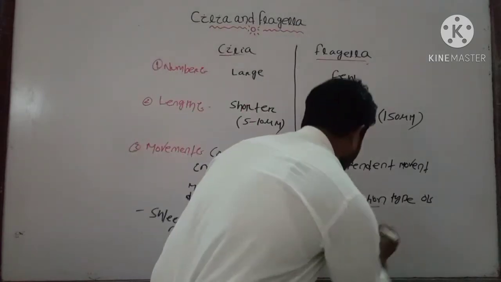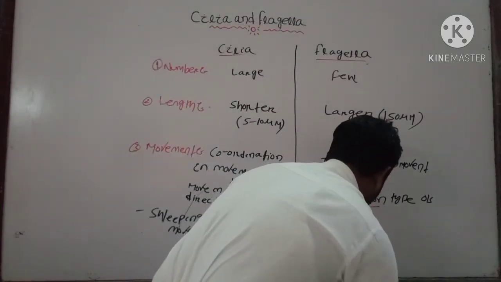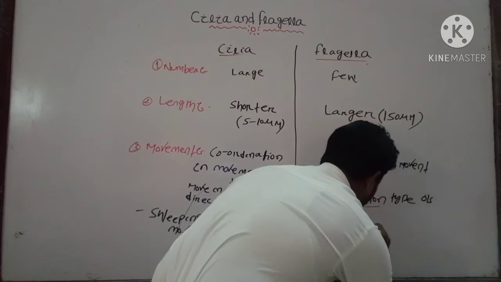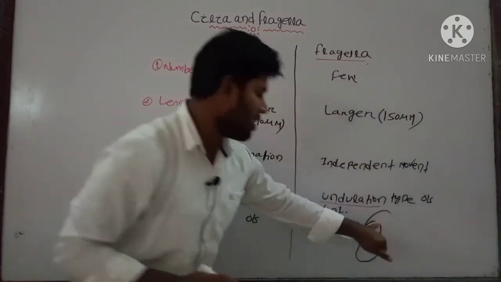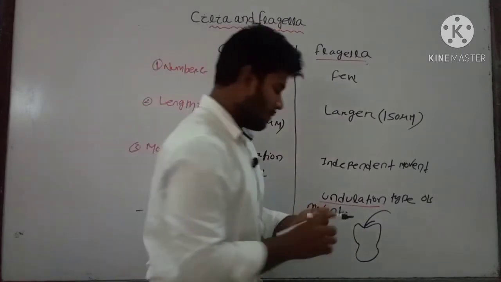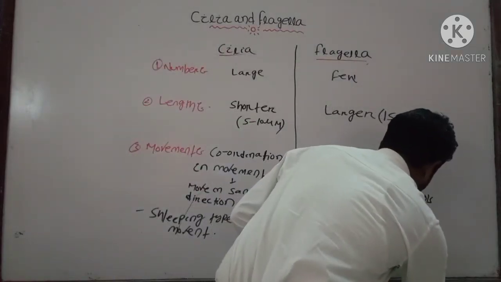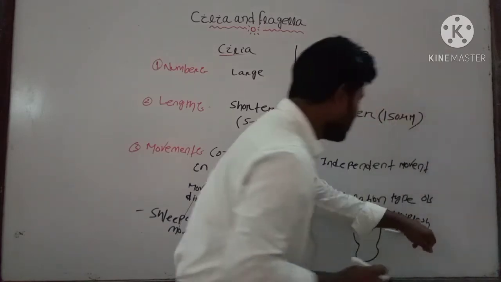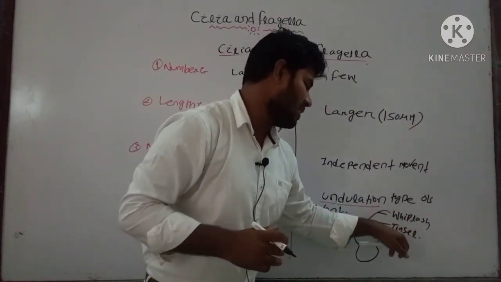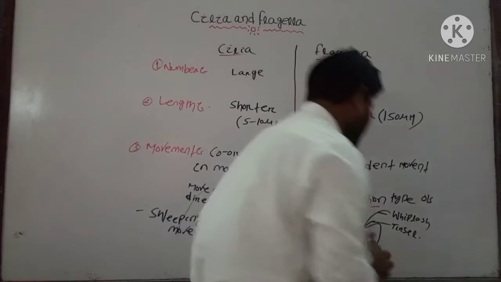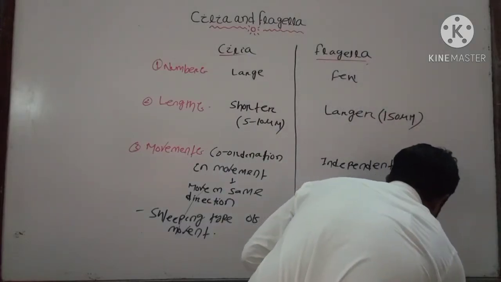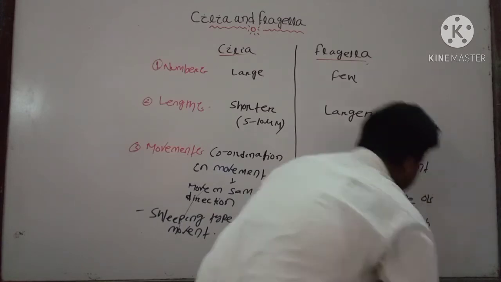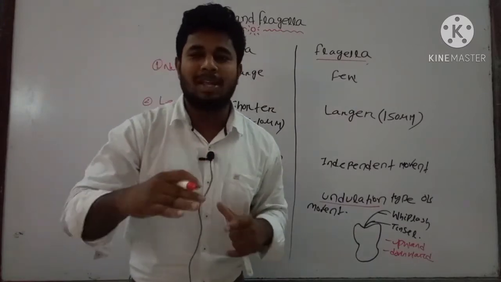Suppose you also consider Euglena. Suppose this is the structure of Euglena. One is a whiplash type of flagellum and another is a tinsel type of flagellum. The whiplash flagellum, which is larger, and the smaller flagellum show upward and downward movement. That's why they are able to move from one place to another place.